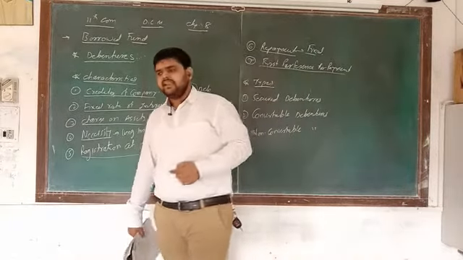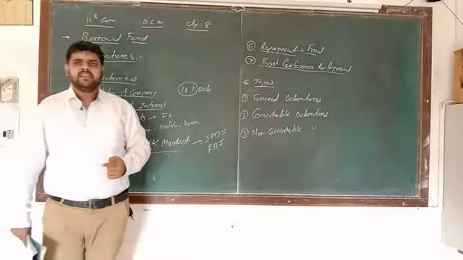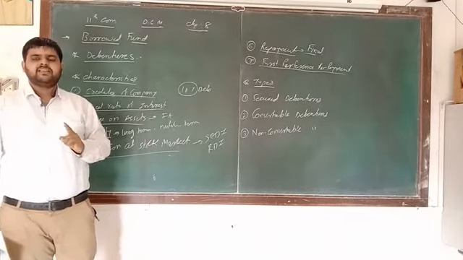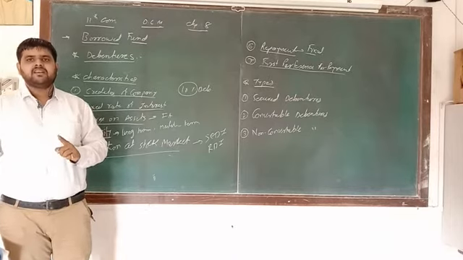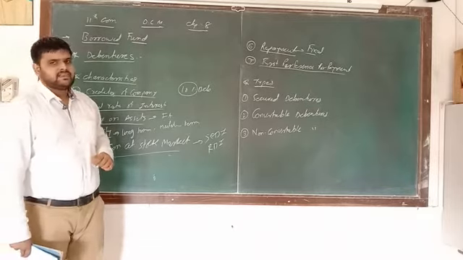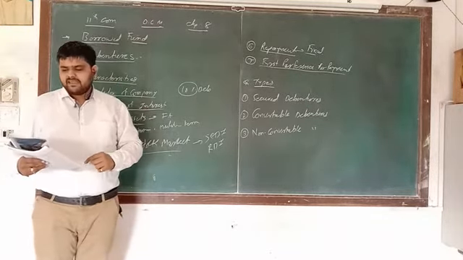And last, number seven, first preference to payment. As we discussed earlier, out of earnings, the company has to pay two things. Number one is cost, and in liabilities, the first liability is debenture holders, the interest of debenture holders, that they have to pay first. So this is the most important thing, that is first payment.